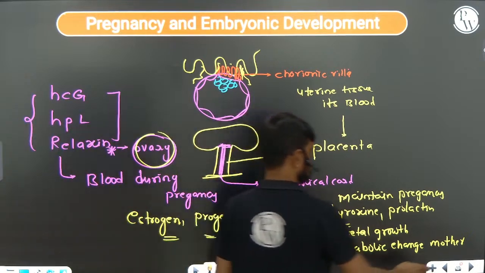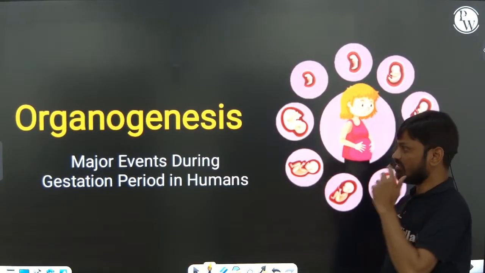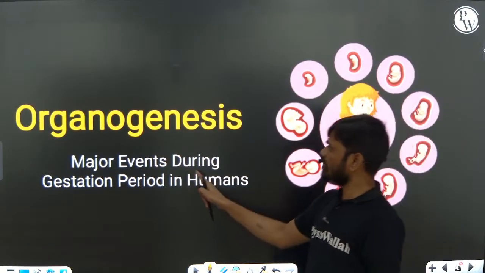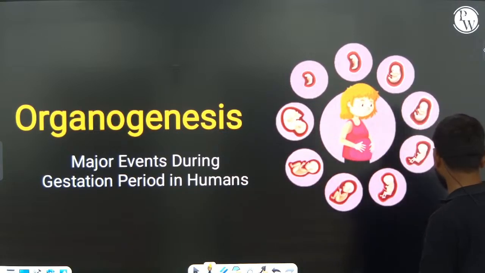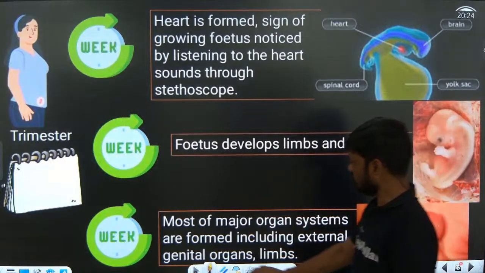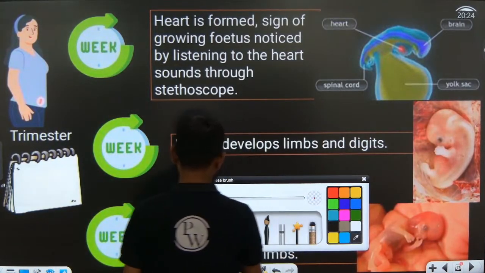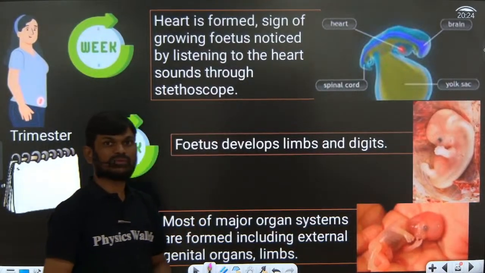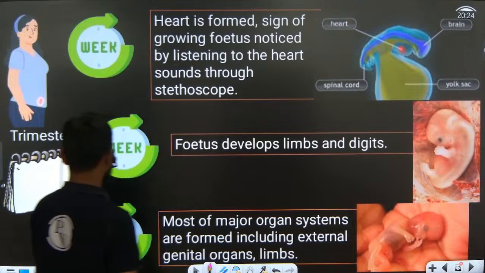Okay, next one, organogenesis or gestation period, major events during the gestation period in humans. Organogenesis. Okay, so human pregnancy or gestation period is 9 months. It is divided into 3 trimesters: trimester 1, trimester 2, 3.